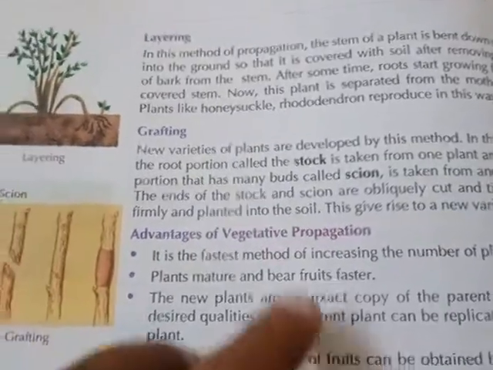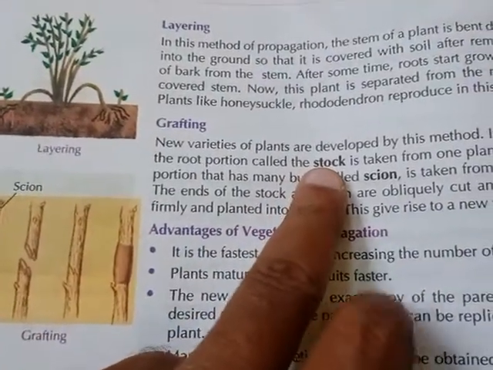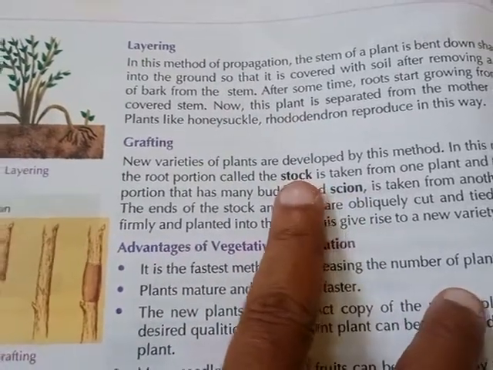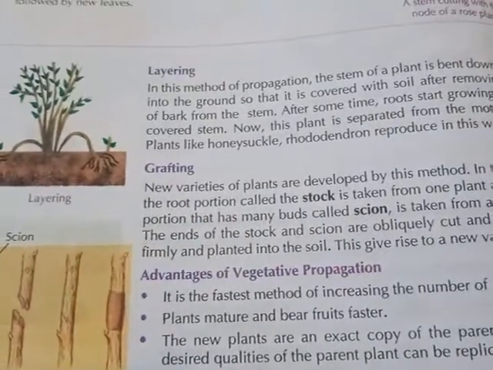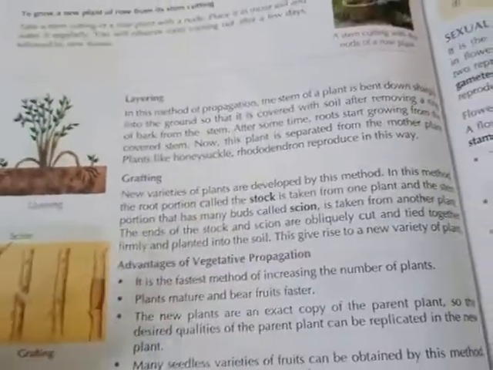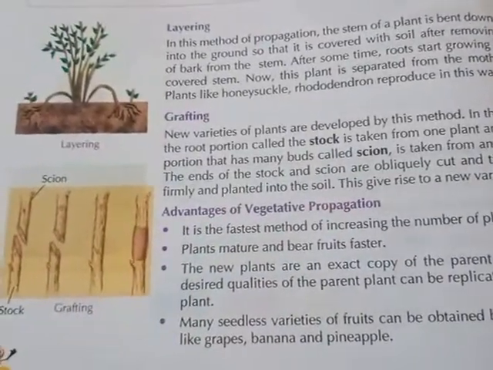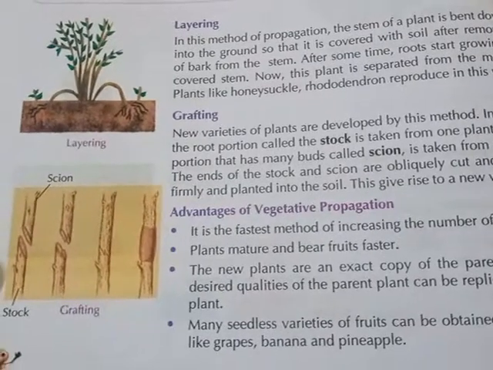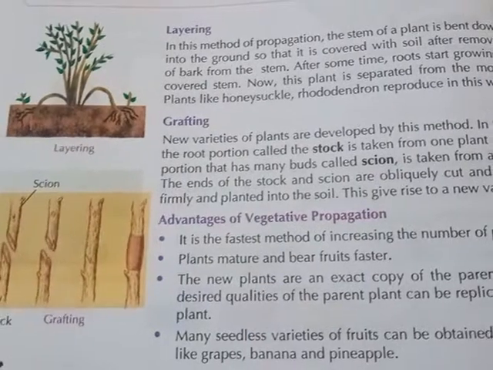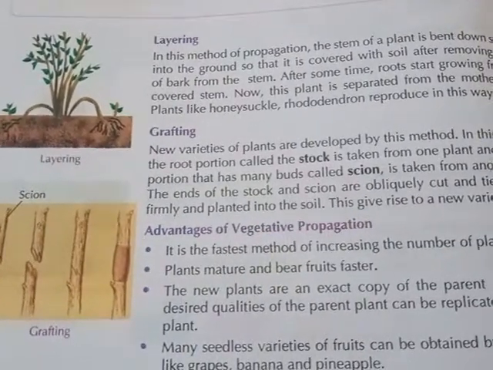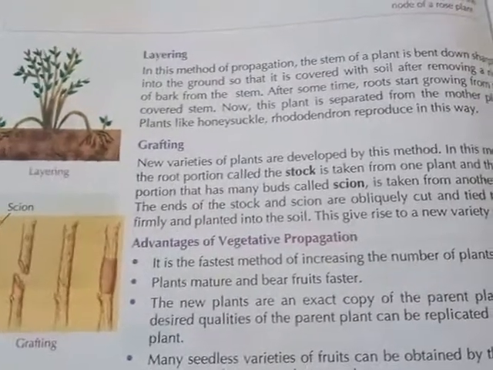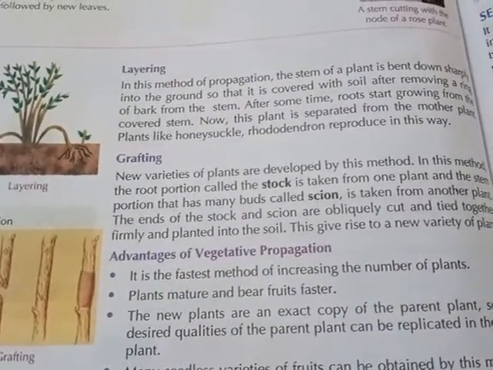Grafting has two parts, scion and stalk. New varieties of plants are developed by this method. That means you can get a new variety of plants by this method. In this method, a root portion, called the stalk, is taken from one plant, and a stem portion that has many buds, called the scion, is taken from another plant.